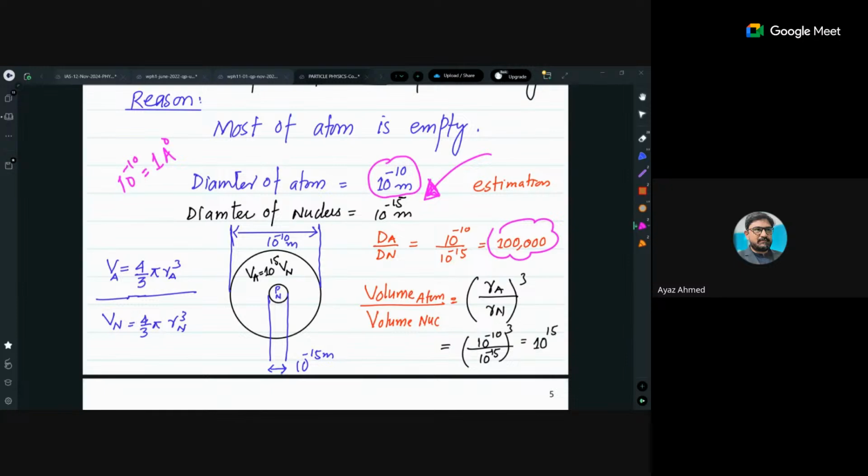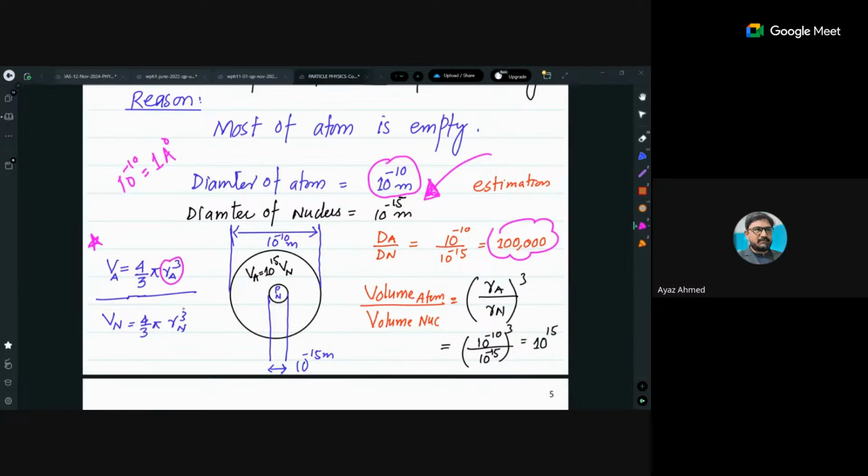But when I compare it in terms of volume, because I have seen this question in one of the past papers, you can calculate the density of the atom and the density of the nucleus in this way. Both are considered spherical. So the volume of the atom is 4 by 3 pi r cube. I believe you are aware of the game of diameter and radius, because they have power 3, so no issue at all.